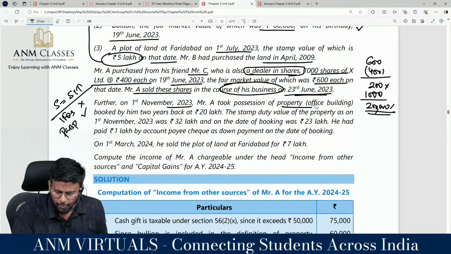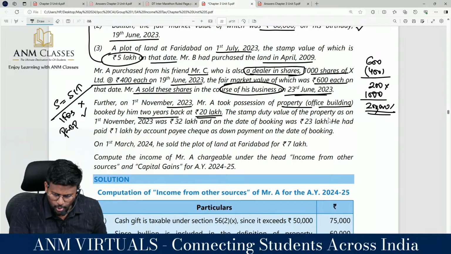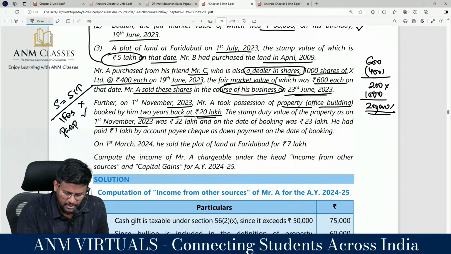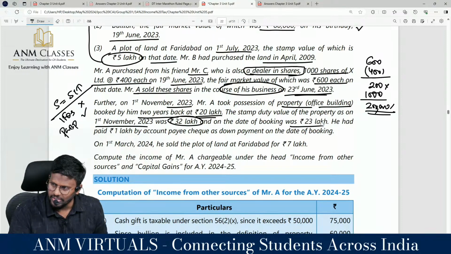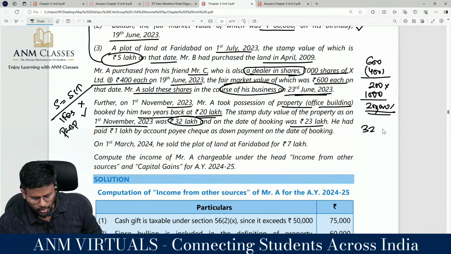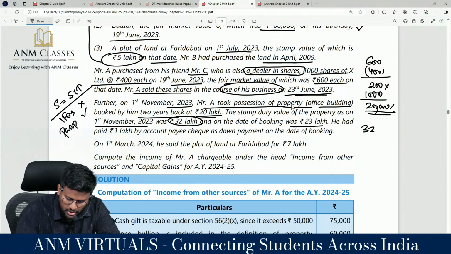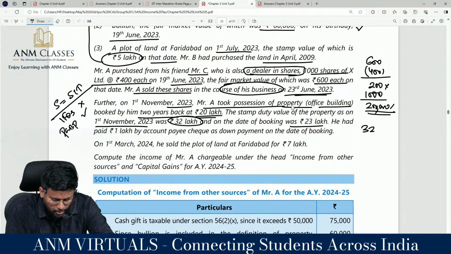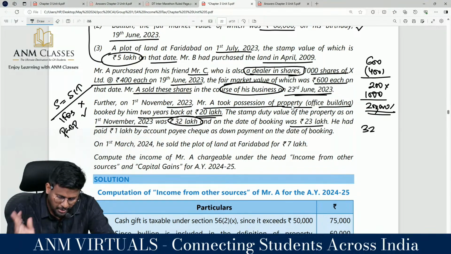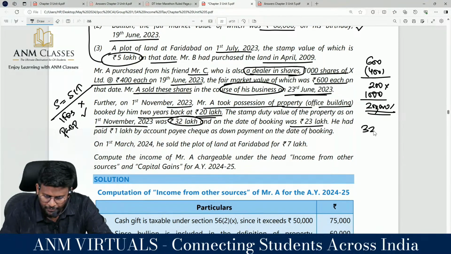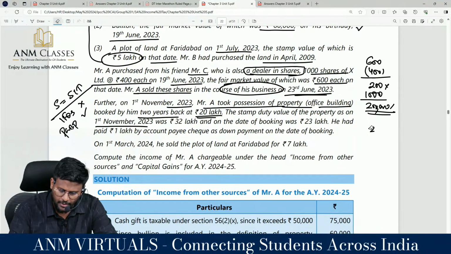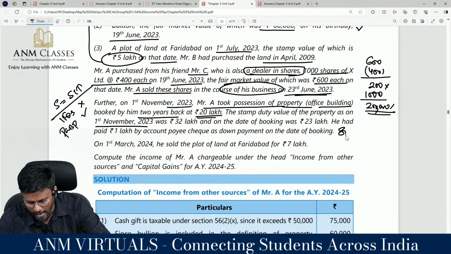Further, on 1st November 2023, Mr. A took possession of property. What building? Office building, booked by him how many years back? Of rupees how many lakh? The stamp duty value of the property as on 1st November was how many lakh? And the date of booking was how many lakh? So what is the stamp duty value? 32 lakhs. Do you know when this is? On 1st November 2023, when possession is taken. That is the stamp duty value today, at the time of transfer. Correct? But what is the stamp duty value on the date of booking? 20. So 2 stamp duty values have been given. So stamp duty value as on date of transfer is equal to 32 lakhs.